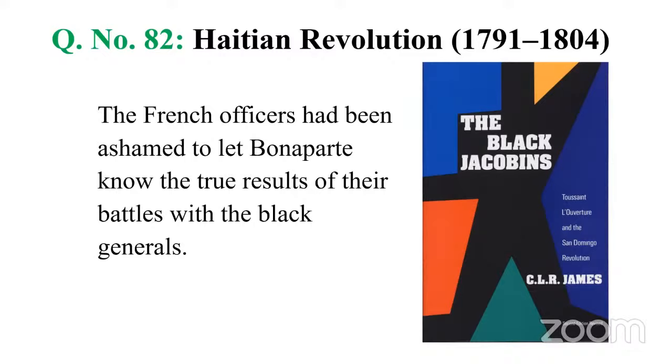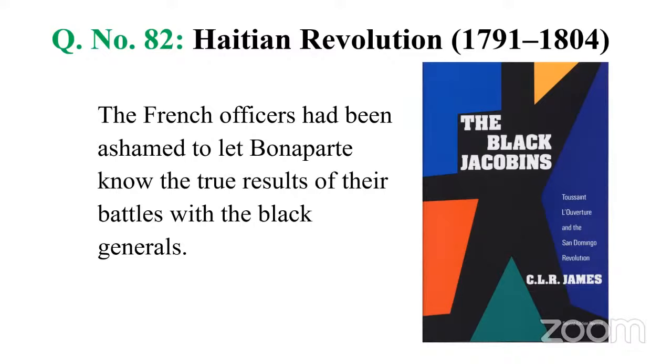And look at the title, The Black Jacobins, because the word Jacobin refers to a radical group formed after the French Revolution in France. The Jacobins were responsible for beheading a lot of people, aristocrats.